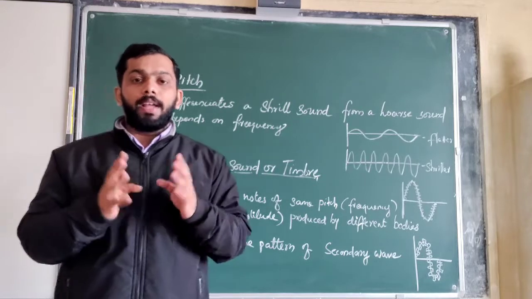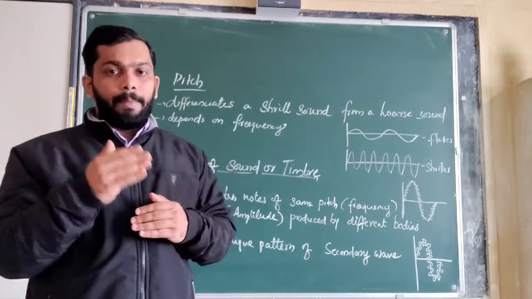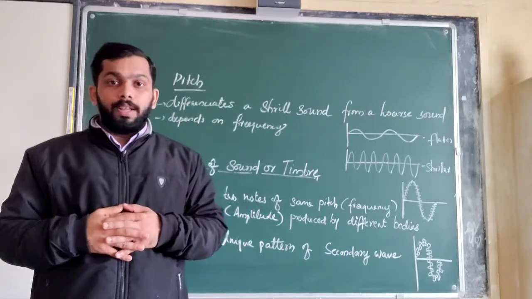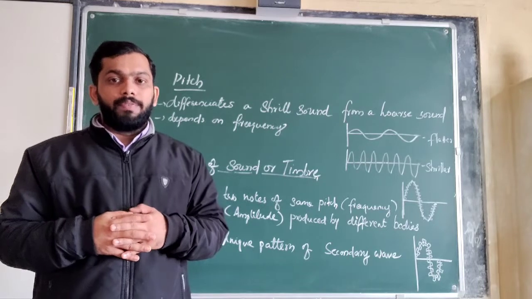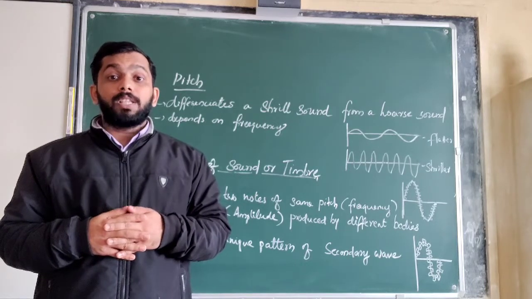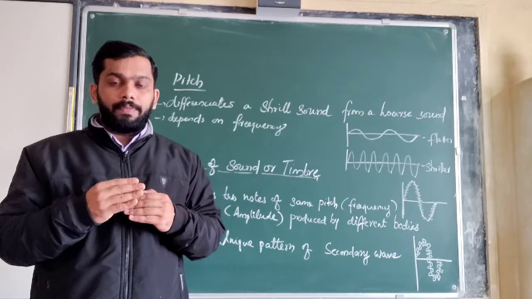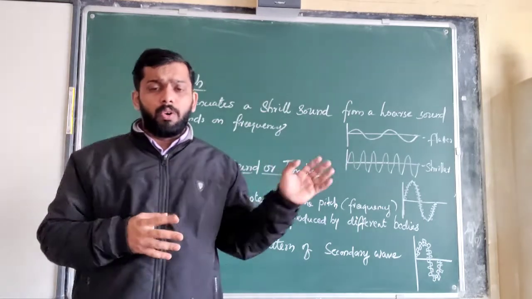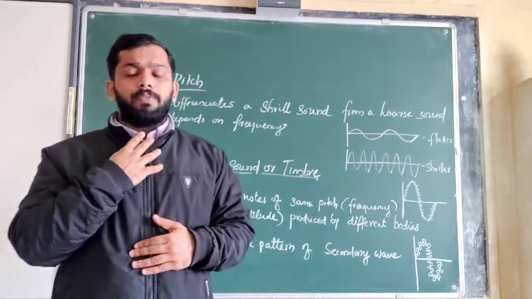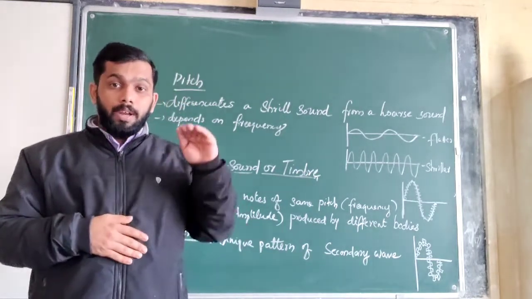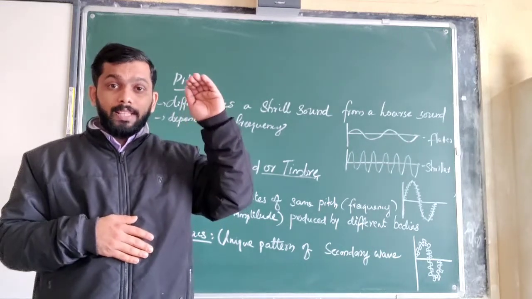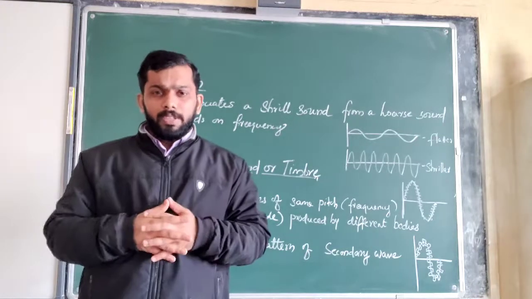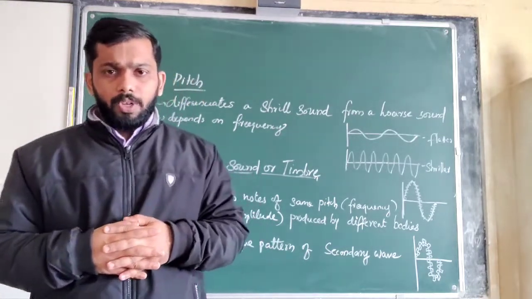For example, when we talk about the voices of male and female human beings, we know that the male voice is flatter than the female voice, or the female voice has more of a shrill effect than the male voice. Or when we get a cough or some throat infection, the energy of the voice is reduced, or the frequency of the voice is changed.